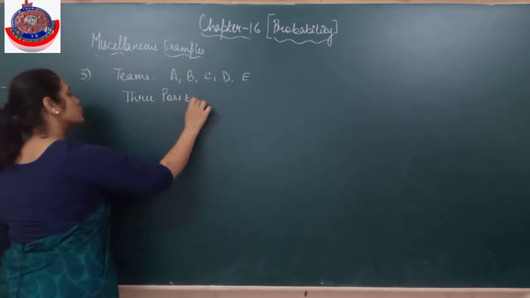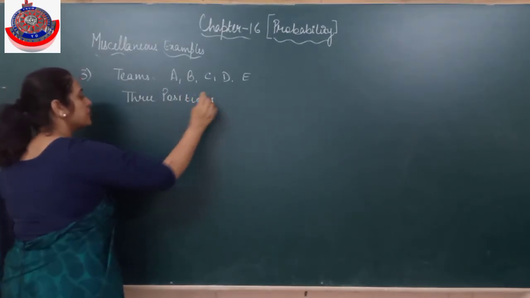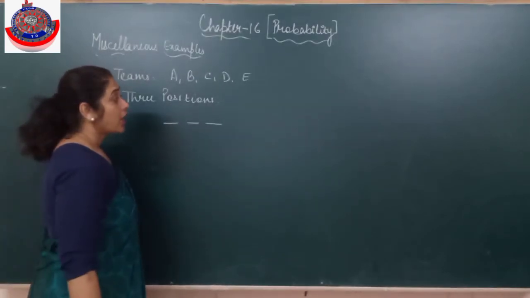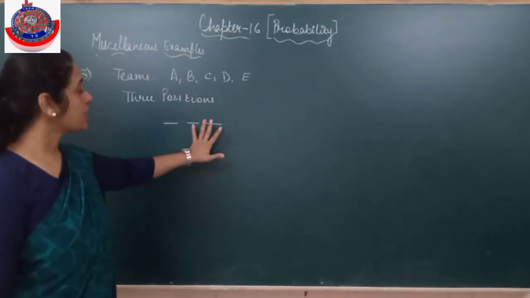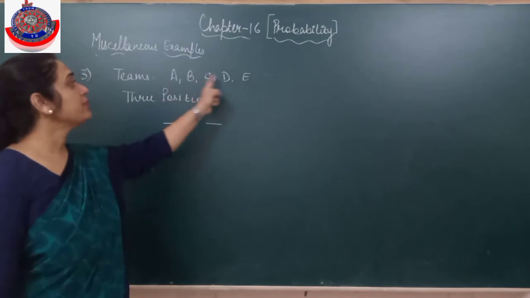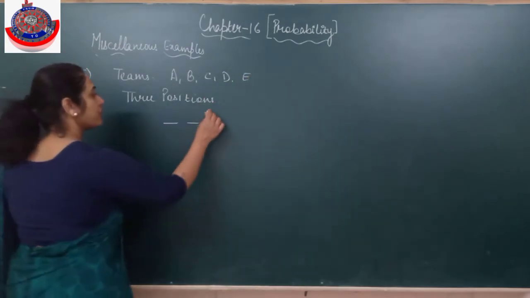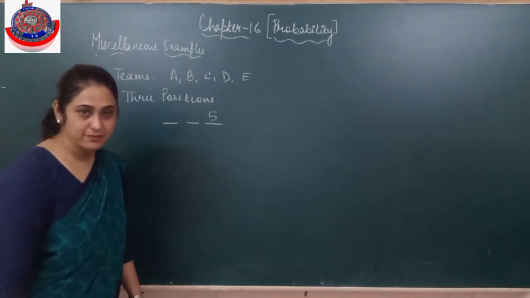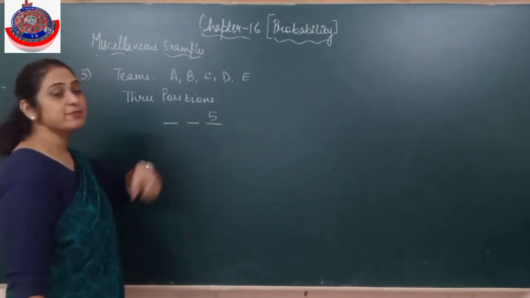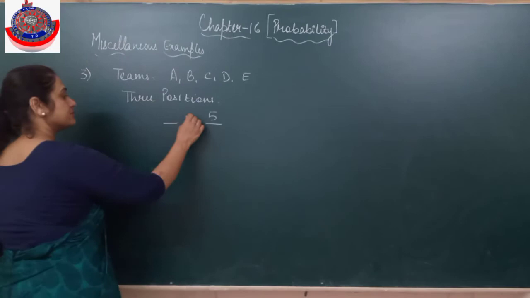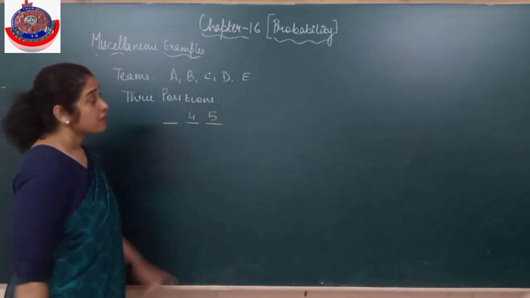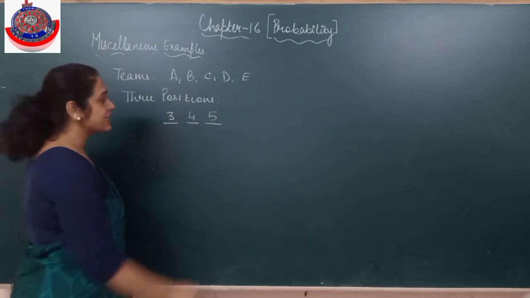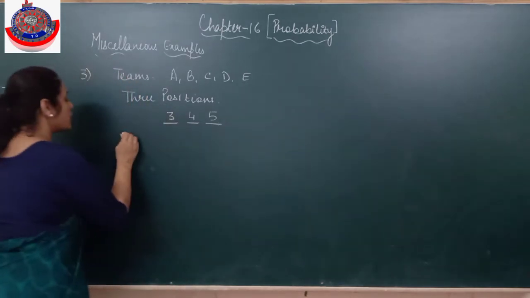We'll do it with the formula and also with the dashes. There are 3 positions: first, second, and third. How many candidates are there for the first position? 5. So now one has occupied the first position. Clear? Now for the second position, how many candidates are left? 4. For the third position, how many candidates are left? 3. Is it clear?